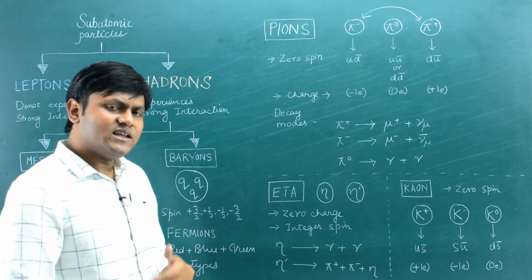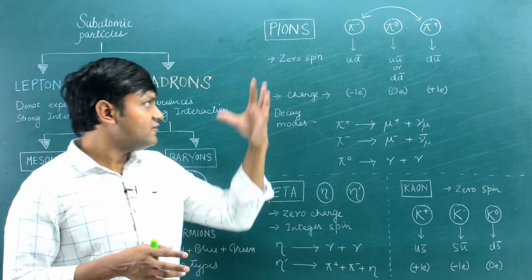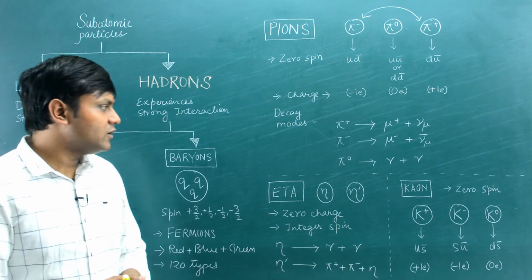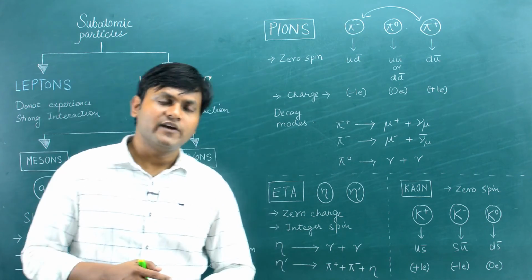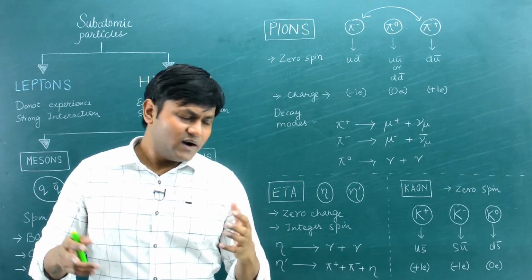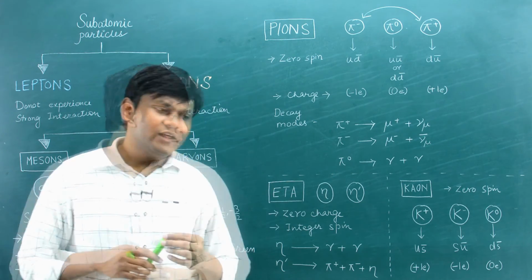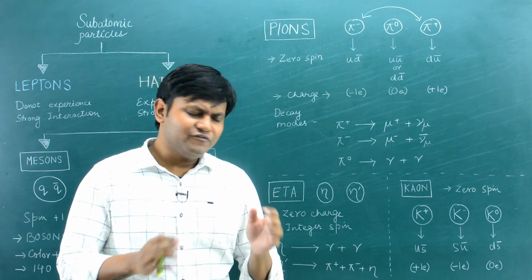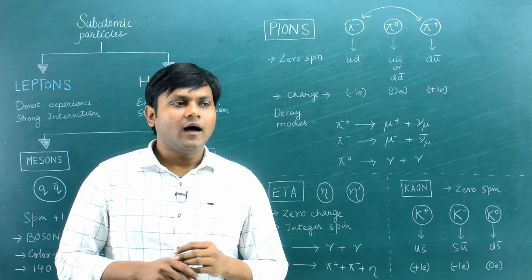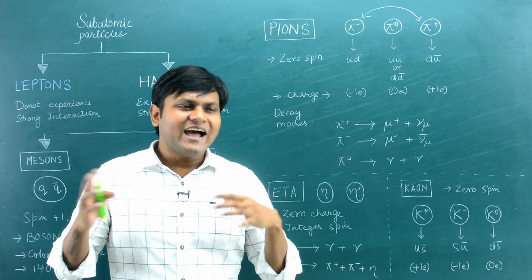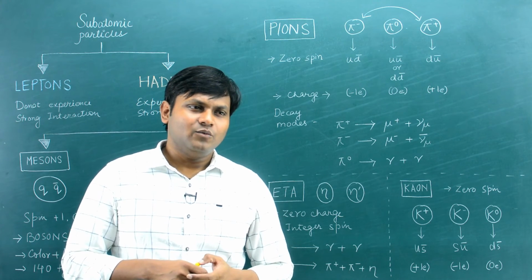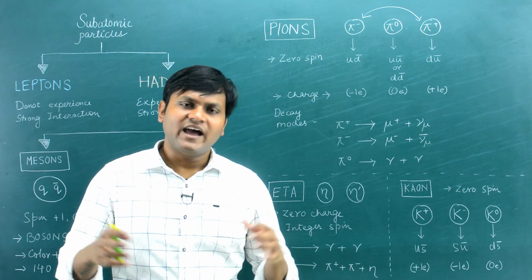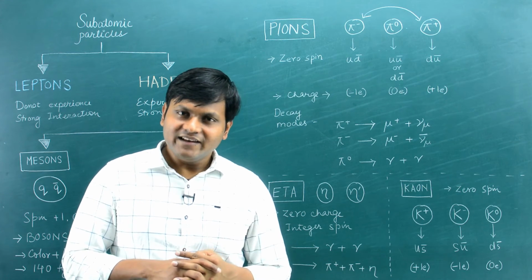Eta particles are usually created in collisions of pions with nucleons, while kaon particles are usually created whenever cosmic rays enter the Earth's atmosphere and lead to the creation of various particles, and kaons are one of them. The history of particle physics is associated with the discovery of different kinds of particles in different kinds of reactions, while studying cosmic ray interactions and the decays of high energetic particle accelerator reactions.